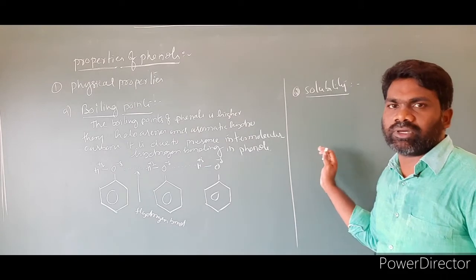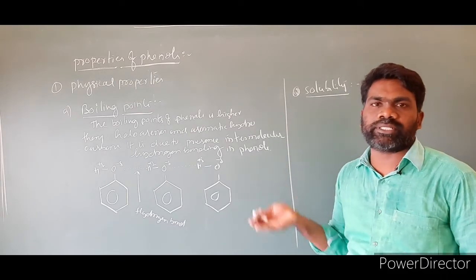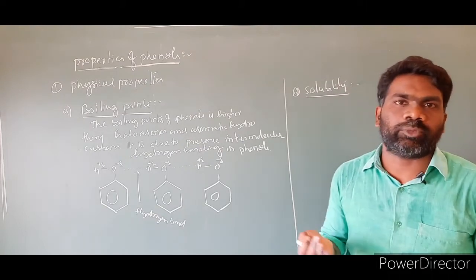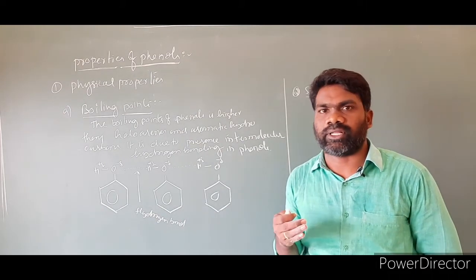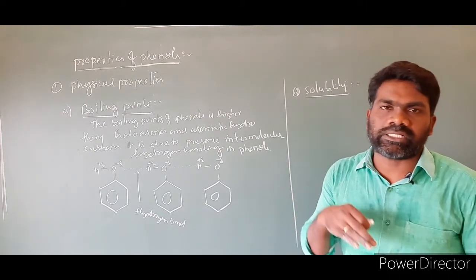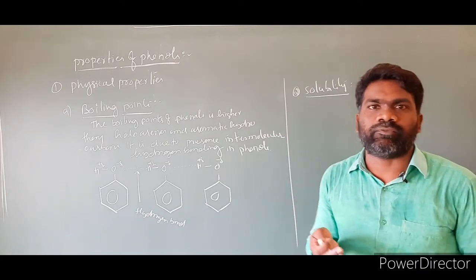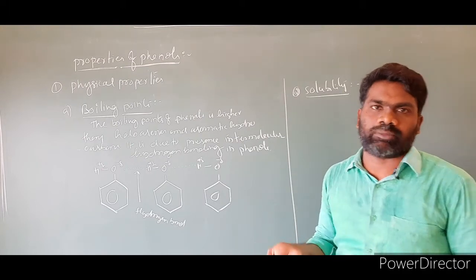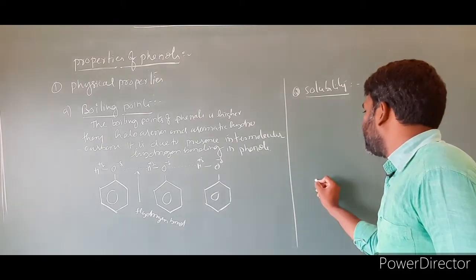Phenols are soluble in water due to the formation of hydrogen bonds with water molecules. Here also the hydrogen bonding is intermolecular hydrogen bonding. So phenols are soluble in water due to the formation of intermolecular hydrogen bonding between phenol and water molecules. Let's take an example.